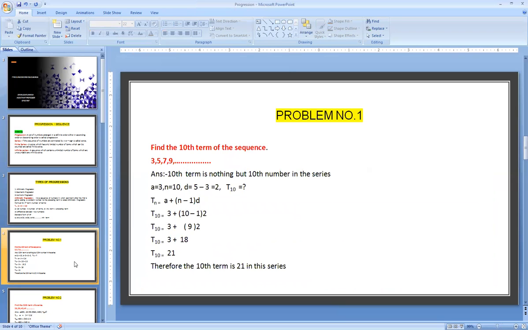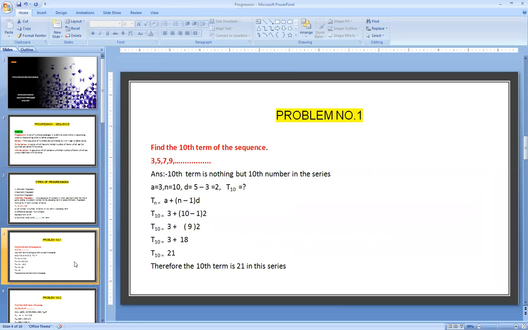They have given: find the 10th term of the sequence. The series they have given is 3, 5, 7 and 9. So what is the 10th number? 10th term means the 10th number. If we keep on writing in the same manner, by seeing the differences, we can find it. If it is the 10th or 15th, we can do it very easily. But if the question is about the 50th or 100th number in the series, we can't count and write, so we use the formula very easily.